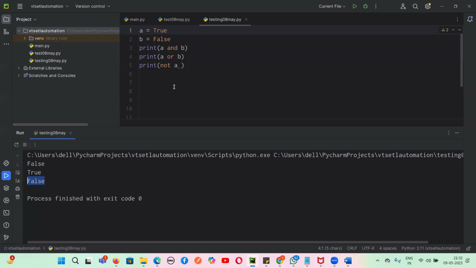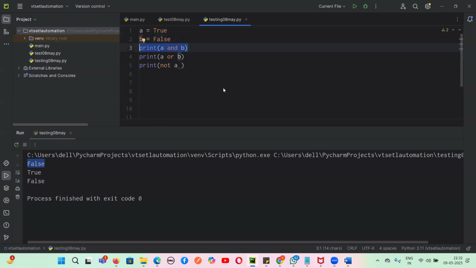This is called logical operators. We are taking A and B. That means this condition, line number 3, will be true only and only when A is also true and B is also true. But here B is false. So now the total output will be false. Why will the total output be false? Because line number 3 tells that A and B both need to be true. If both are true, then only this statement will be true. Yes or no, guys? But in this line number 3, A and B both are not true. One is true, one is false, and we are putting an and between them. When we put an and between them, it becomes false because A and B both are not true.